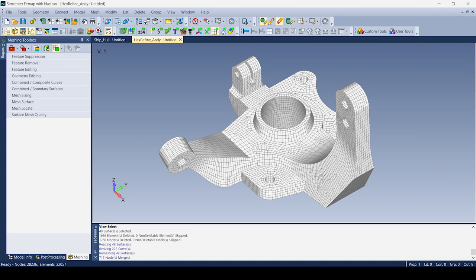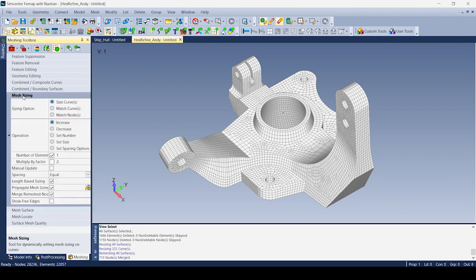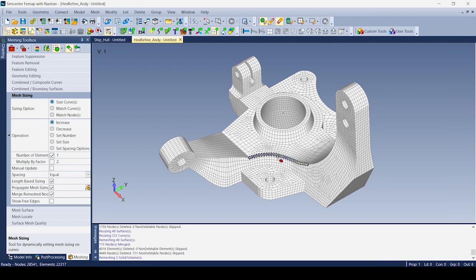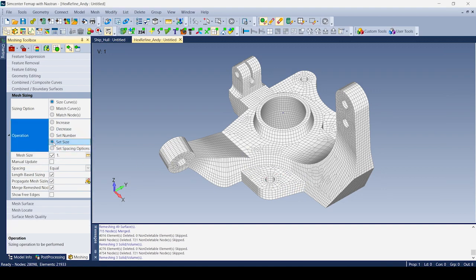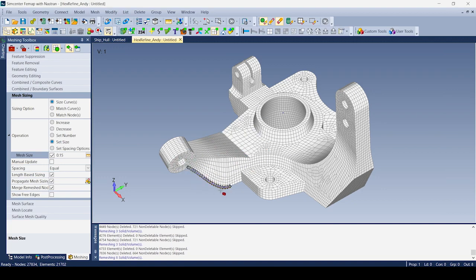Another thing that we can do with the new mesh sizing propagation is update a hex mesh. The way we can do that is to use the mesh sizing tool. We can simply increase the size along a curve to see what will happen. We could decrease, we could set a number, we can set size. This is actually a new option for version 2021.2. So I'm just going to pick one, and you can see that it automatically updates the hex mesh.